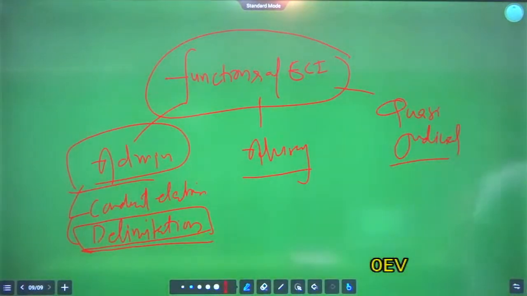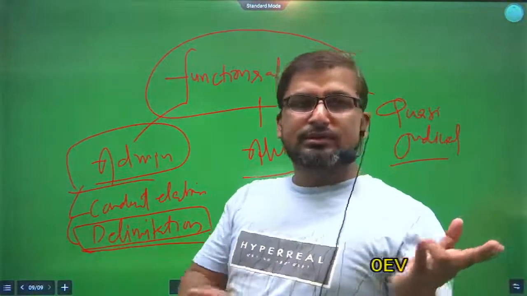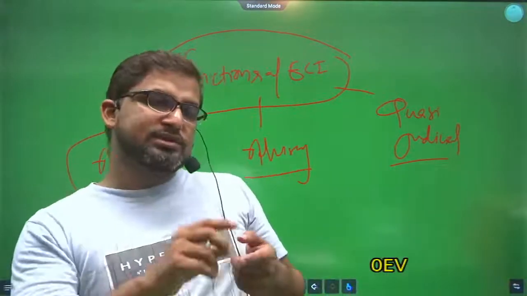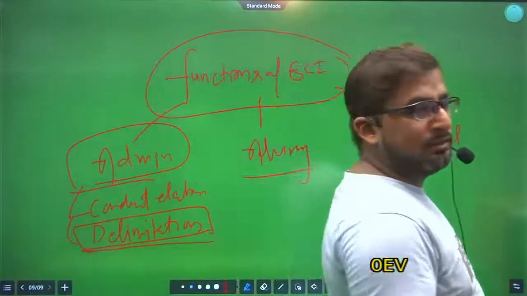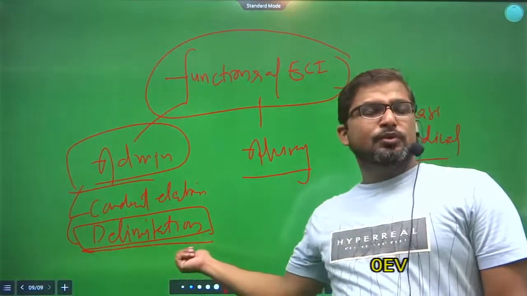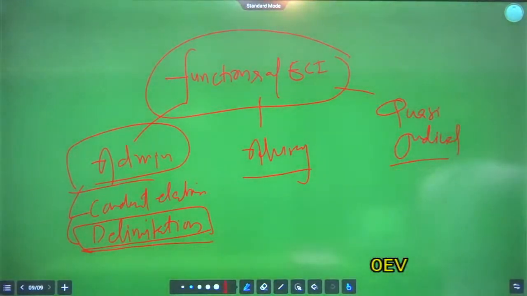That's why a few constituencies are covering larger areas because their population is very less, whereas a few constituencies are covering smaller areas because their population is very high. So delimitation commission ensures the proportional representation of population in each and every constituency, and that is done by the Election Commission of India. Okay.